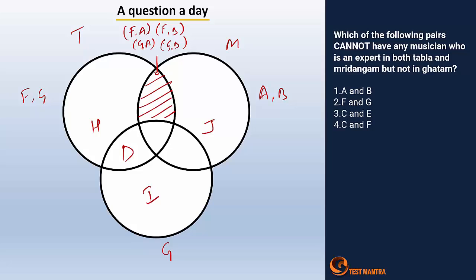Similarly, FG if we consider same condition. CE is not possible because we have seen C and E will have to adjust it at this point and this point, right? So it will always be a case of or, it cannot be a case of and here. So it will be nothing but option 3 CE, and CF is still possible there.